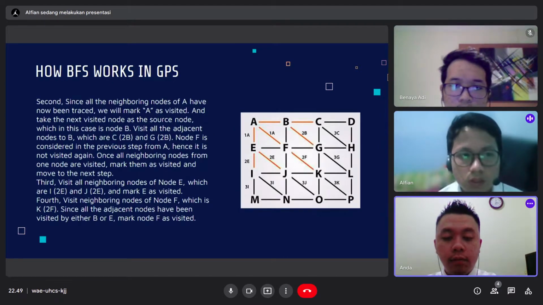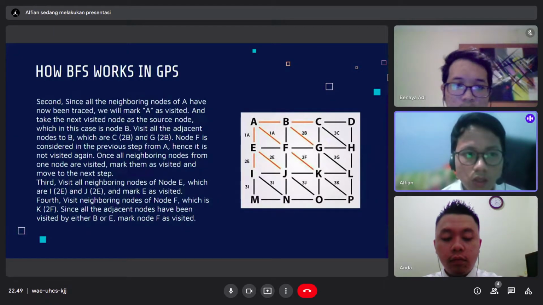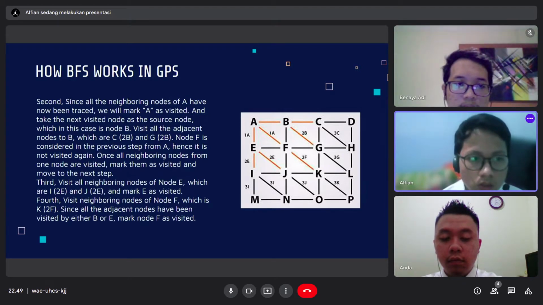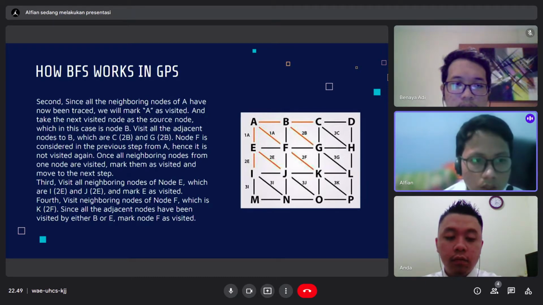Second, since all the neighboring nodes have now been traced, we will mark A as visited and take the next visited node as the source node, which in this case is node B. Visit all the adjacent nodes to B, which are C and G. Node F was considered in the previous step from A, hence it is not visited again.